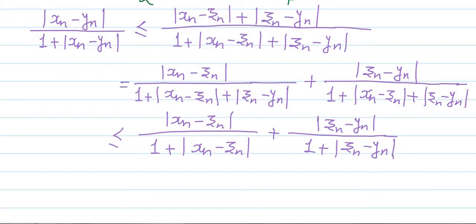Now we will multiply both sides of this inequality by 2 raised to minus n. Multiplication by 2 raised to minus n means multiplication by 1 upon 2 raised to n, and then we will sum over n.